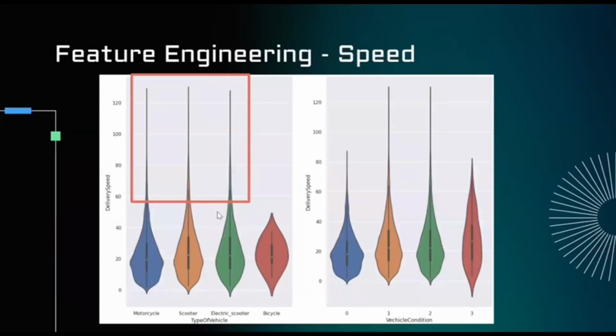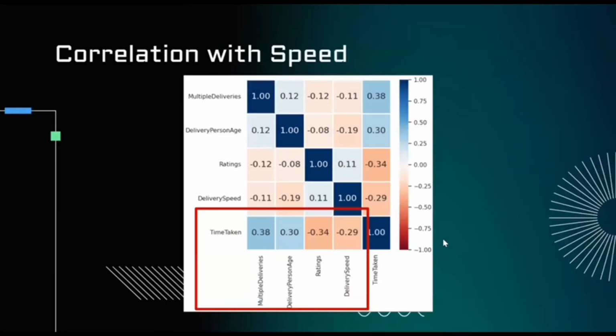We then further engineered speed from our distances to further understand the delivery vehicles and speed. We can see here that motorized vehicles have a higher distribution of delivery speed going above 60 km per hour, whereas bikes did not have anything beyond 50. We can also observe that vehicle condition affected the delivery speed, as observed in the increasing median of the delivery speed based on the increasing vehicle condition. We can see that speed does not really have a very strong correlation with any other variables as well.